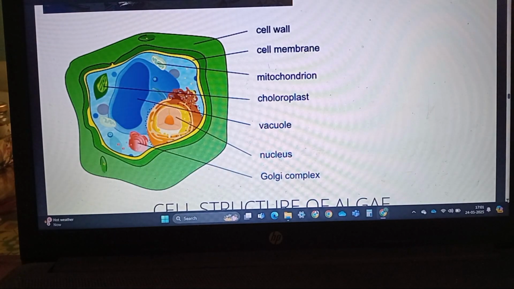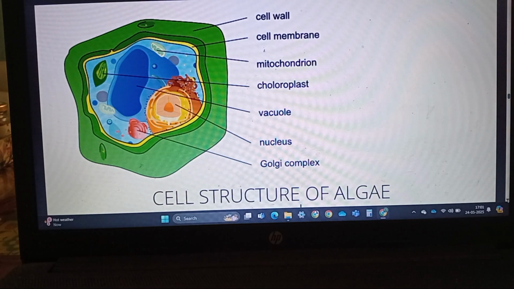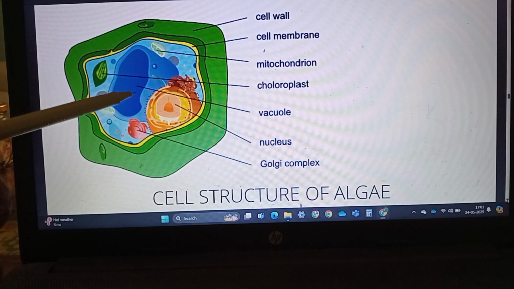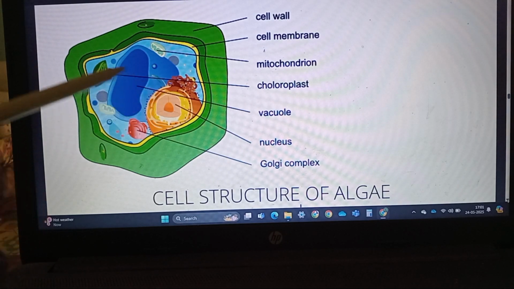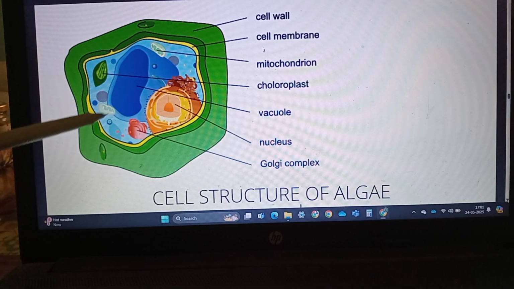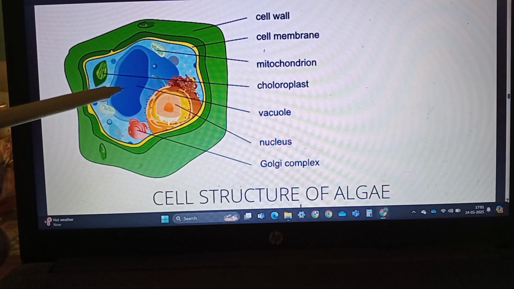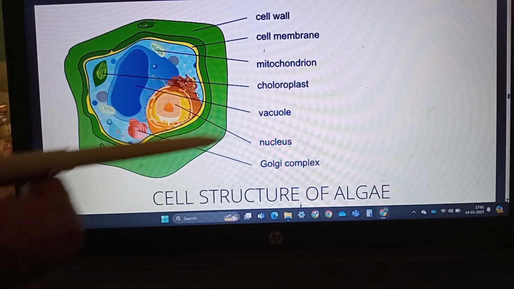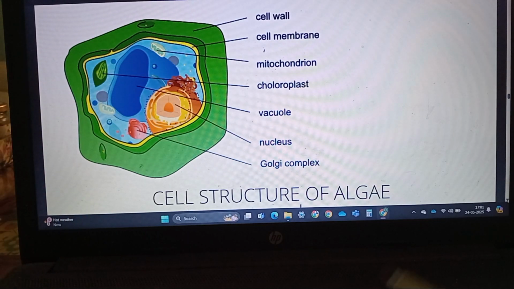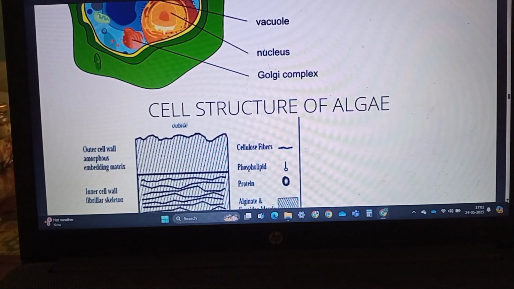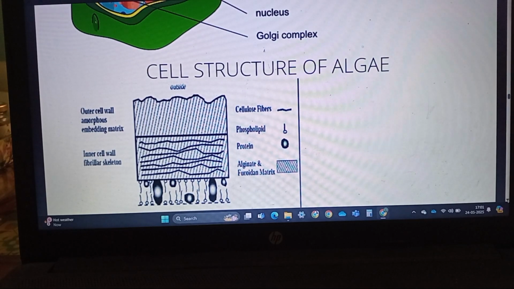If we see a cell of a brown algae, it has a large central vacuole in addition to the nucleus, plastids and other organelles. The cell wall of this brown algae is covered with a hydrocolloid called algin.